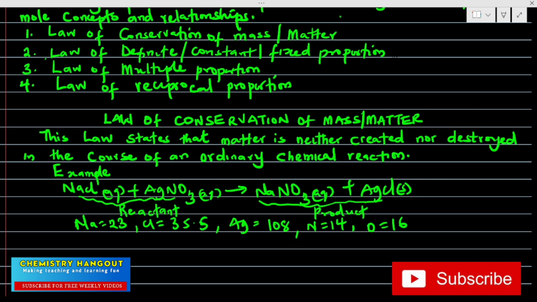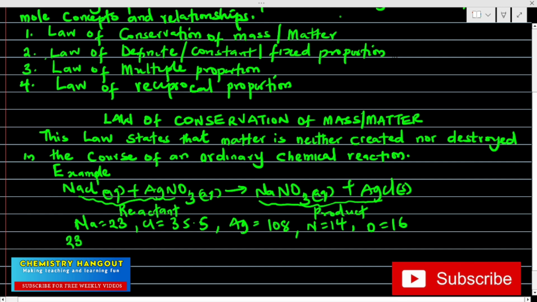For the reactant side, the first compound is sodium chloride, so we have 23 plus chlorine, 35.5, plus silver, 108, plus nitrogen, 14, plus 16 times 3.